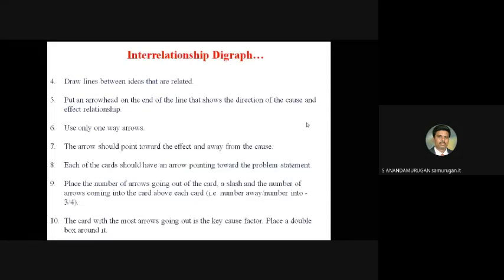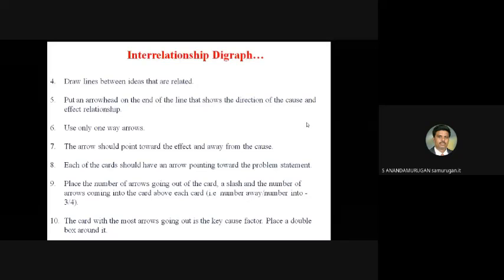Then for every activity, we put how many arrows out and how many arrows in, like 3 by 4. Number going out, slash, number coming in.